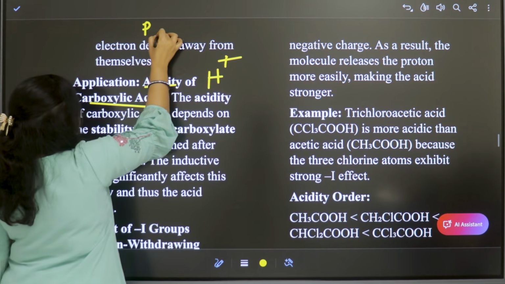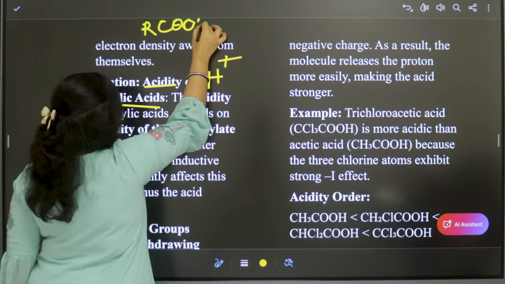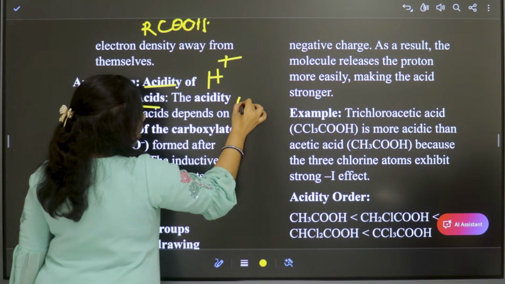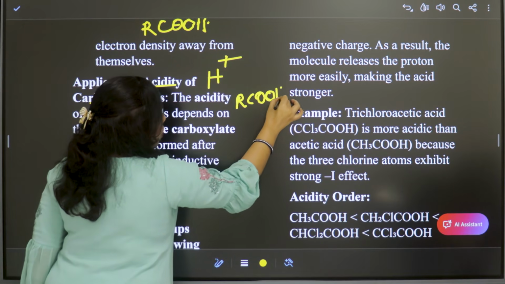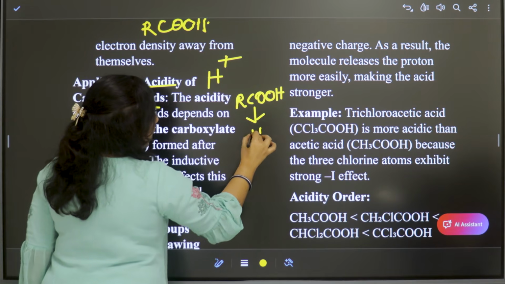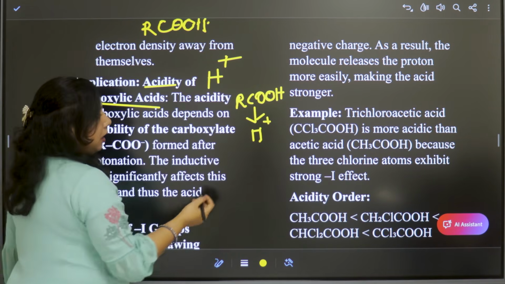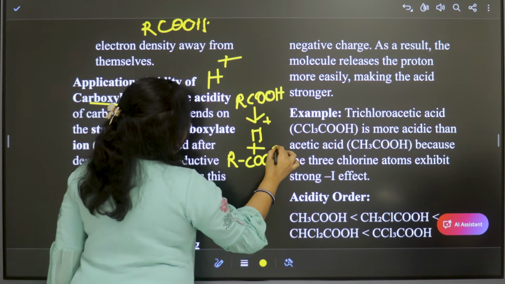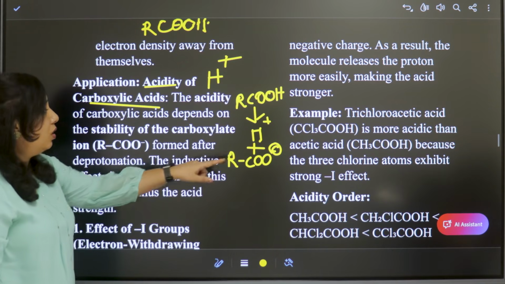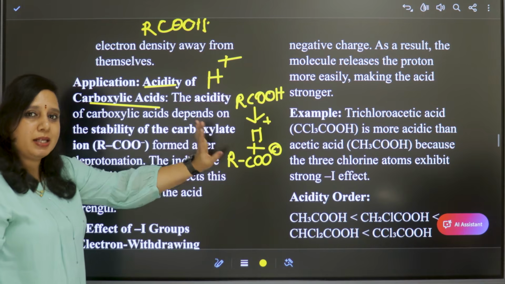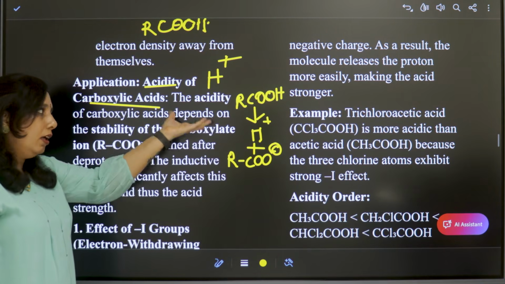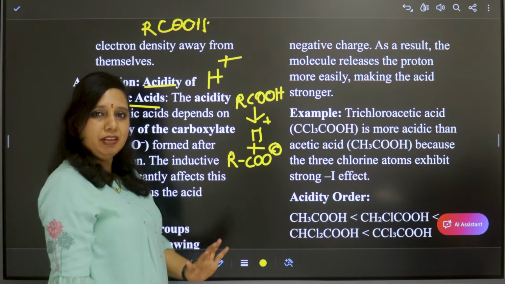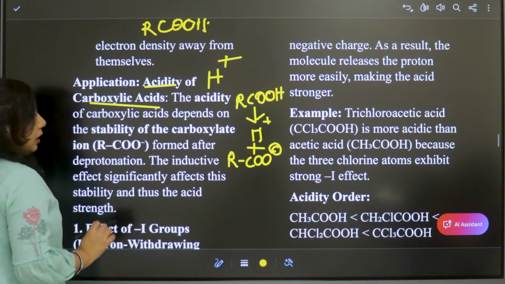If, for example, this is a carboxylic acid, RCOOH, it has to give away a proton to become acidic. Then it forms a proton and a carboxylate ion. So this carboxylate ion must be stable. If it is stable, then the acid is strong. If it is not stable, then the acid is weak. Now let us see the effect.